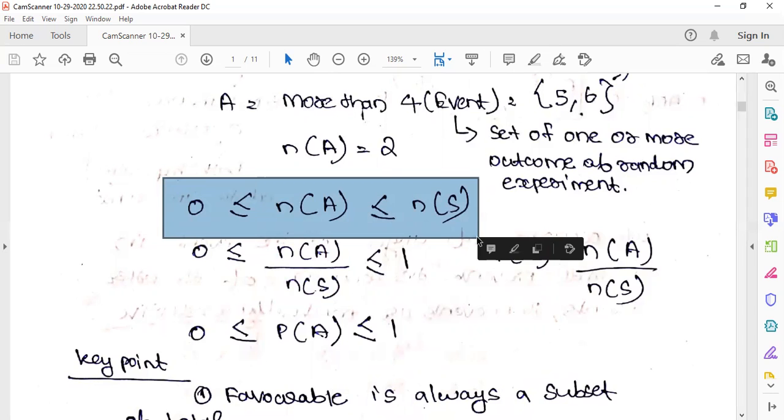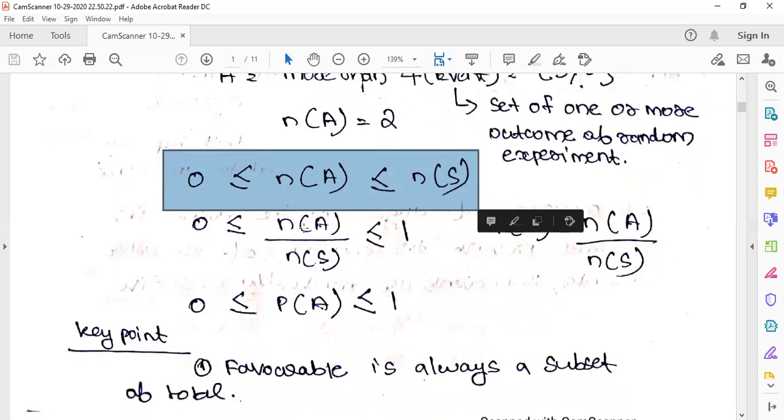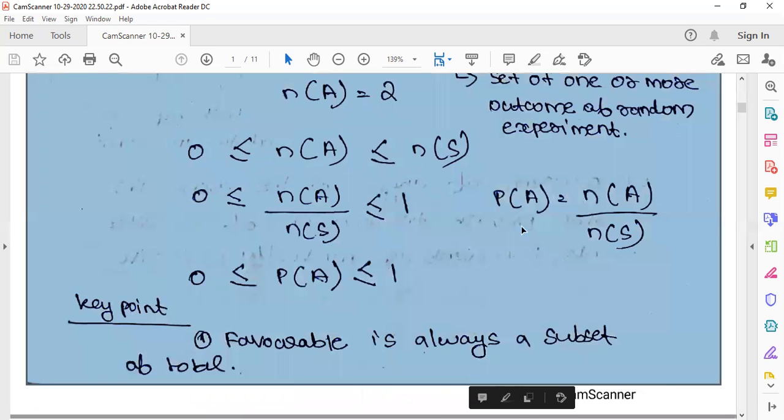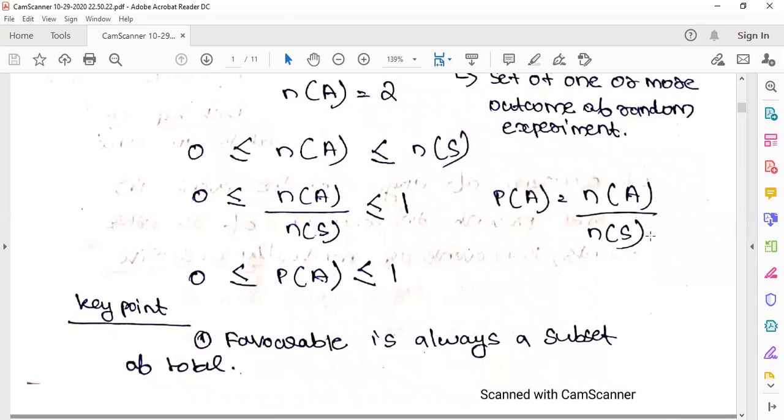0 ≤ n(A) ≤ n(S). n(A) is the total number of favorable outcomes, that is our event, and n(S) is the total number of outcomes. So n(A) by n(S), we will bring it here, so it will become less than or equal to 1. That means we are dividing it by n(S), and that is the probability. So probability of A is n(A) by n(S).